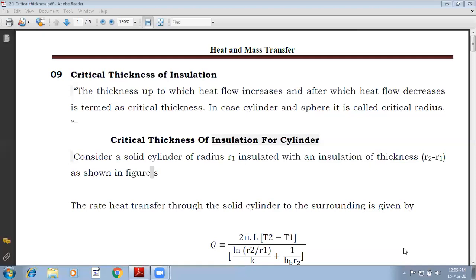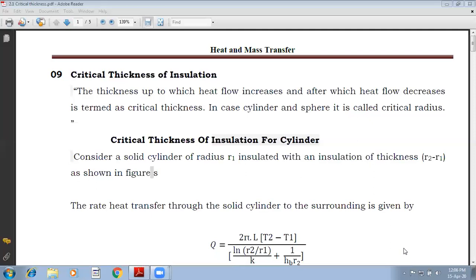I mean to say, if you consider a plane wall, and if I start adding the insulating material along the cross section of the plane wall, as I increase the thickness of the insulating material, correspondingly the conductive resistance will increase, which results in decrease in heat transfer.